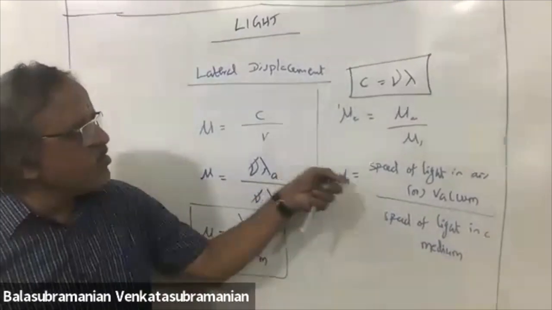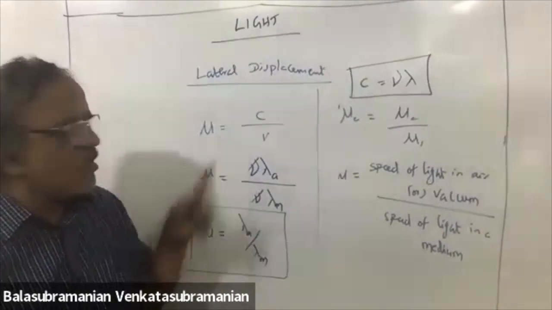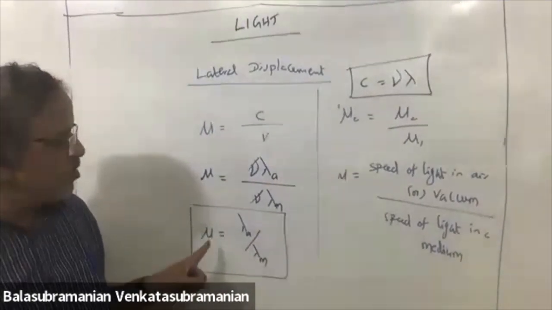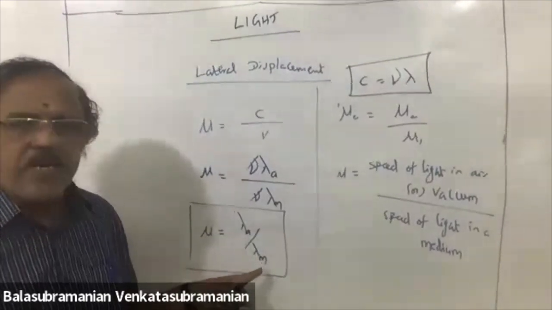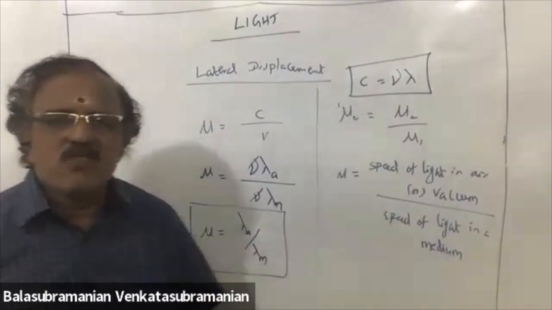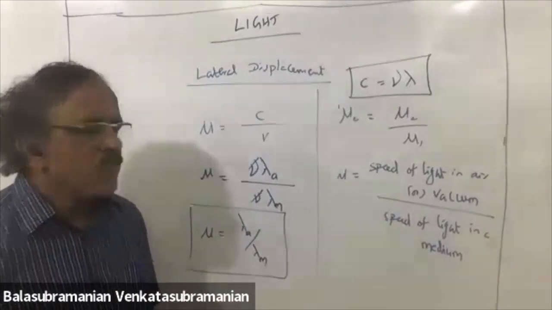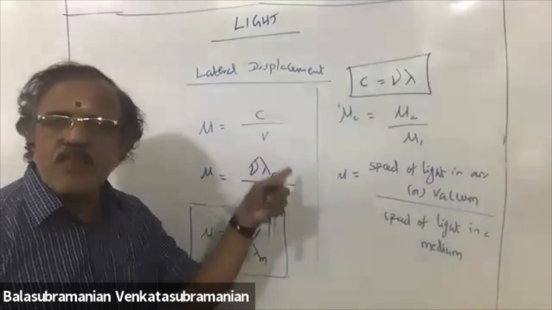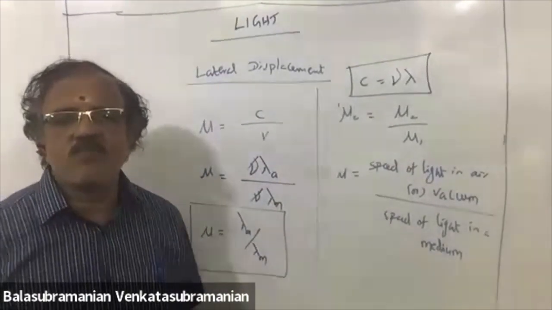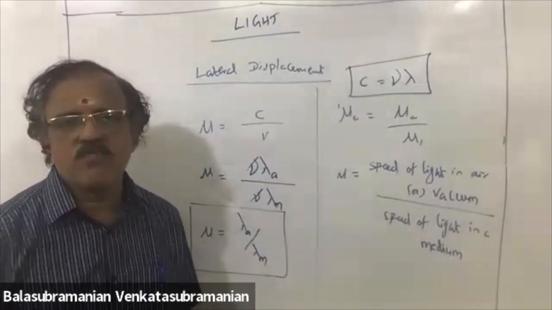Either you can write mu is equal to C by V, or you can write mu is equal to lambda air by lambda medium, which is a constant. Numerator is wavelength, denominator is wavelength, it is a constant. Numerator is velocity, denominator is velocity, that is a constant. It is a ratio, no unit.